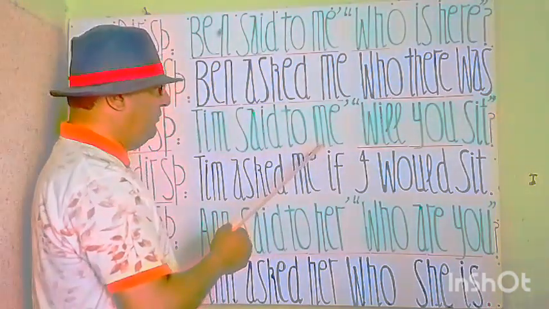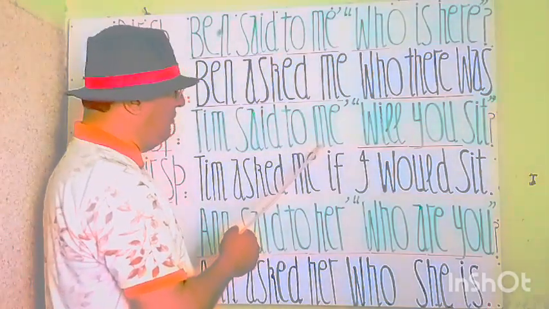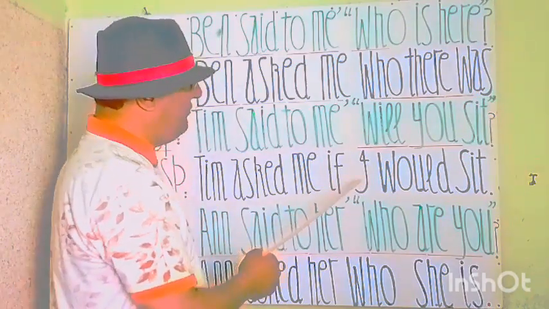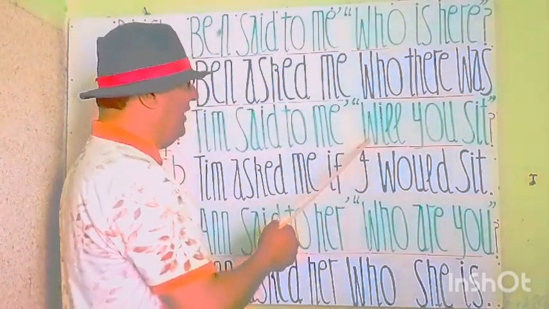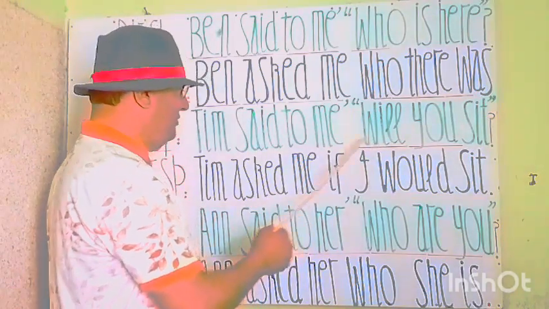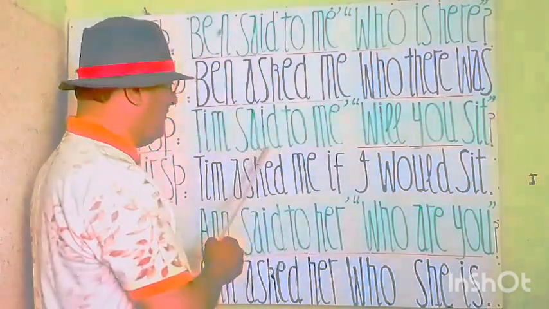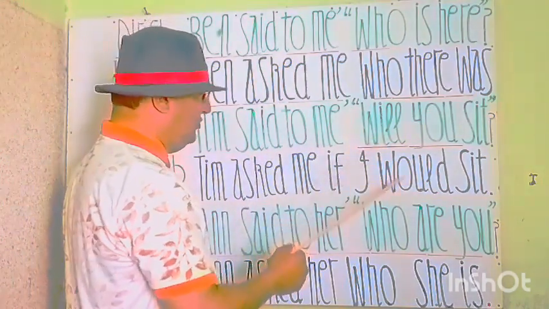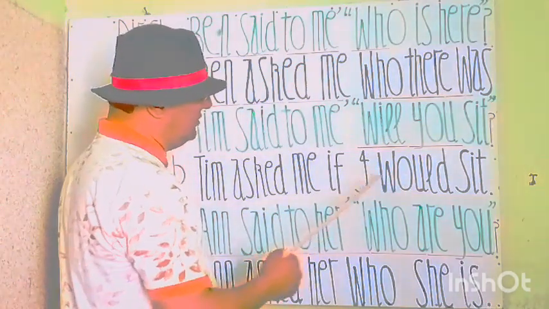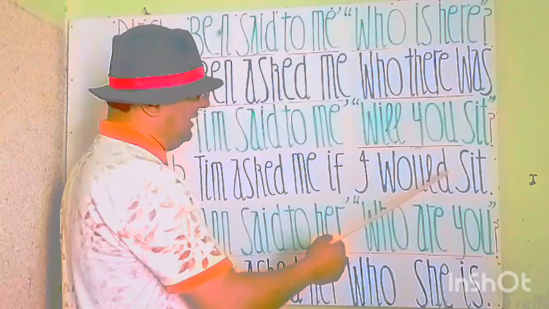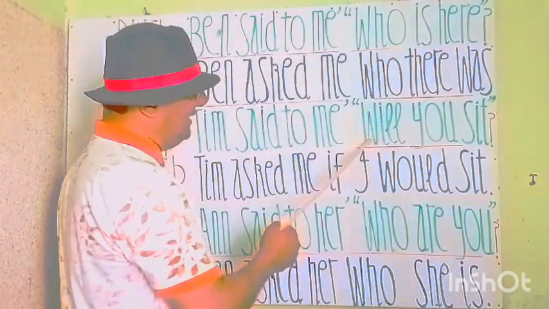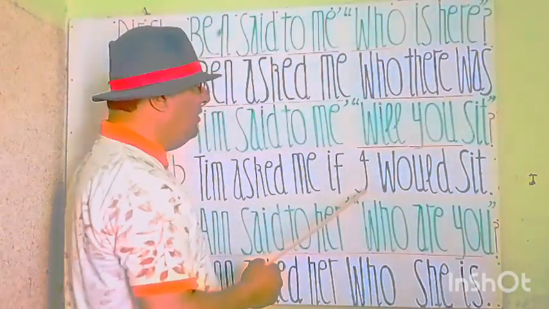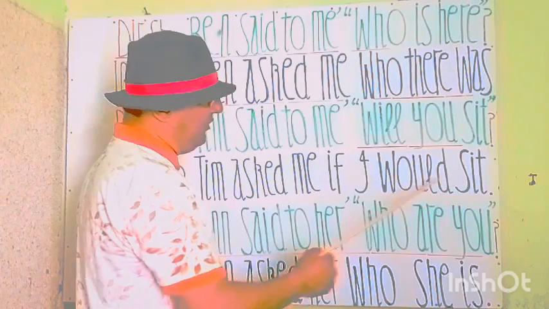Its subjective form we need here. So that is I. We will put here I. So we write here I. If I, and will is the verb form. It will change to the past as per rules because in the outer part we have said. So according to the past and the rules, will change to would. So we write here would. So I would say. Also you see that this interrogative, simple interrogative statement is changed to affirmative or positive statement, positive sentence.